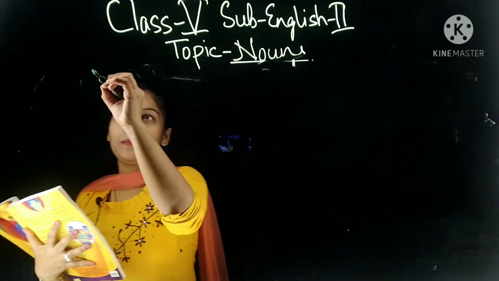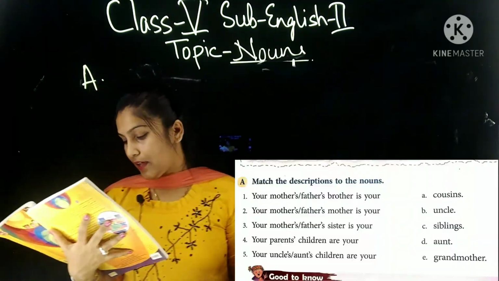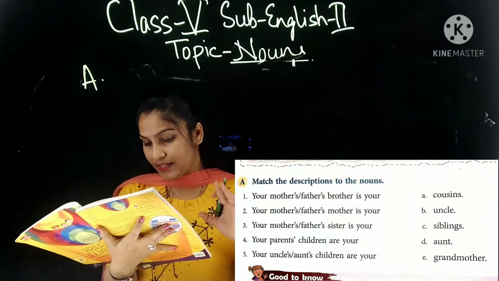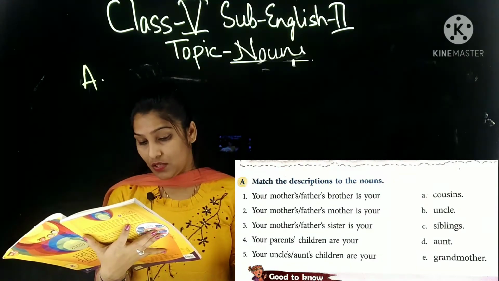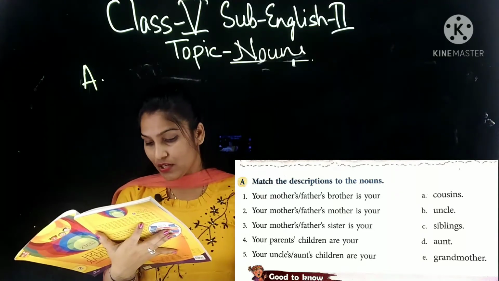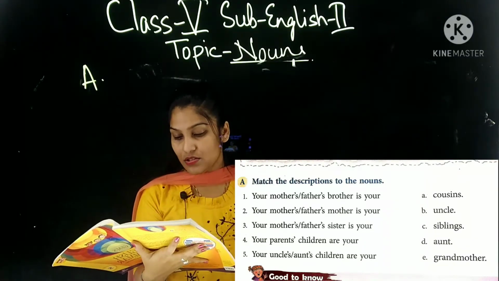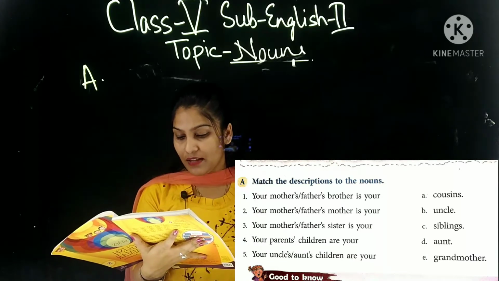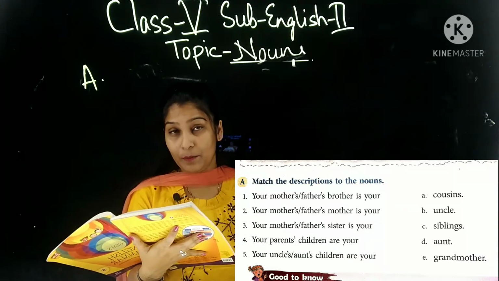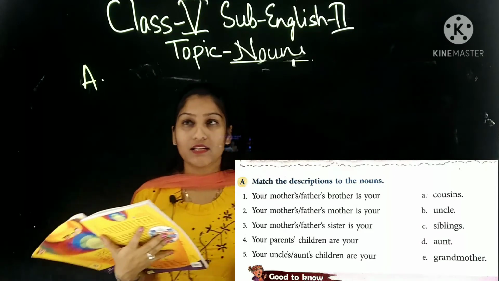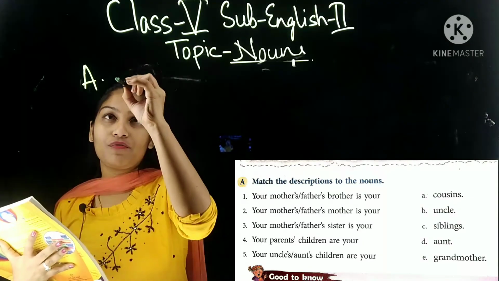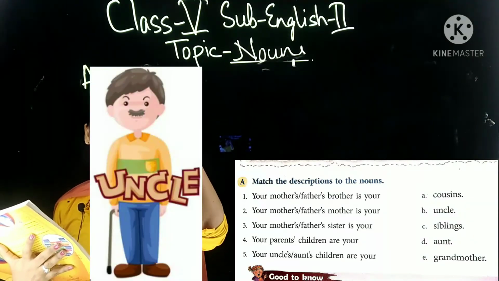Now we will do question number A. What is given? You have to match the descriptions to the nouns. The first description, what is given? Your mother's or father's brother. Your mother's or father's brother will be your uncle. Okay?